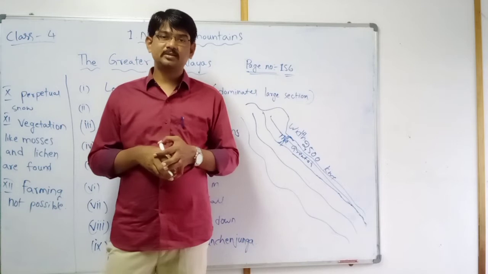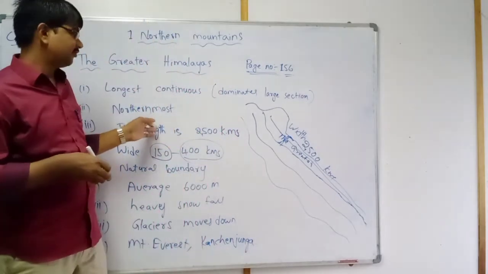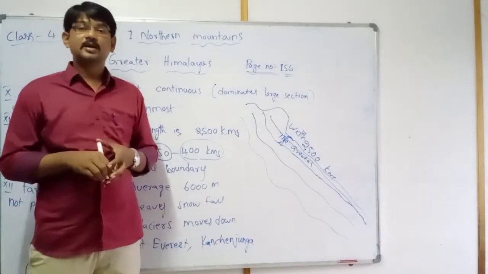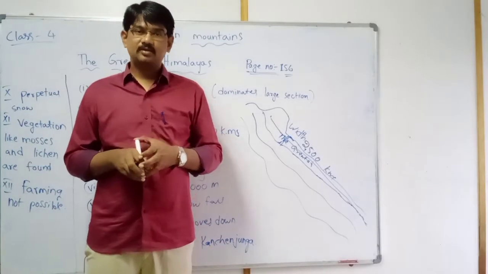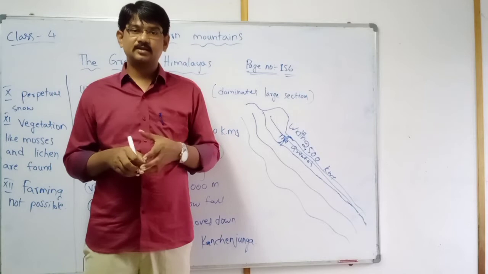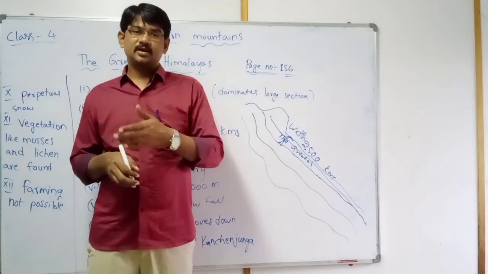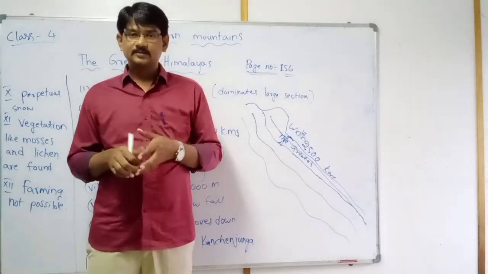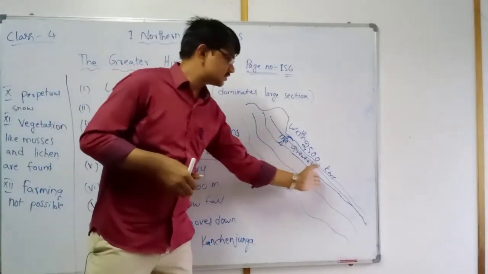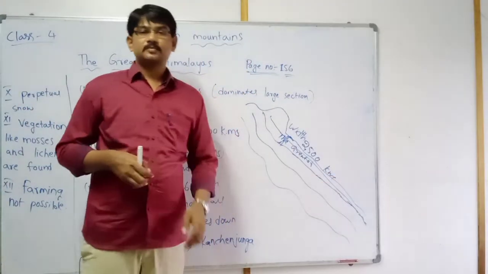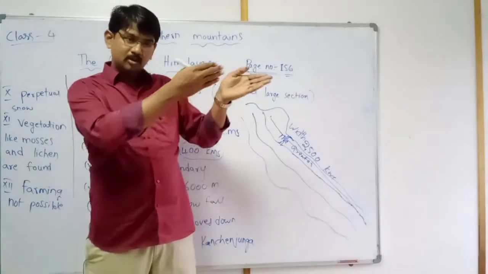Where is it forming? Between China and India. China is a country, India is our country. These Greater Himalayas are making a natural boundary.